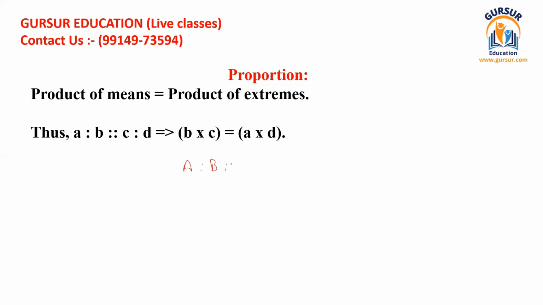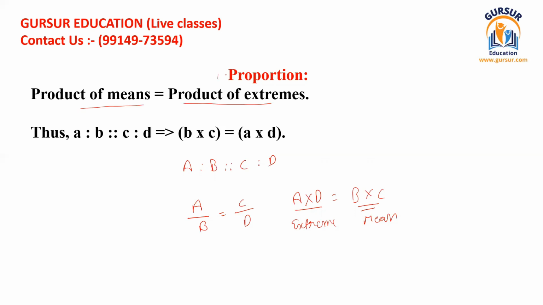If A ratio B is equal to C ratio D, then we can write A divided by B is equal to C divided by D. If we apply cross multiplication, we can see that A multiplied by D should be equal to B multiplied by C. B and C were the mean terms and A and D were the extreme terms. So we can conclude that the product of the mean terms is always equal to the product of the extreme terms in case of a proportion.